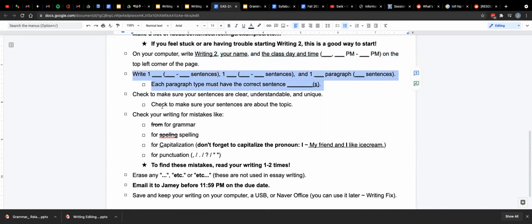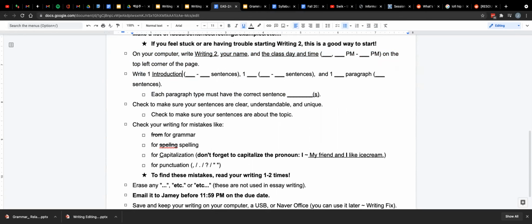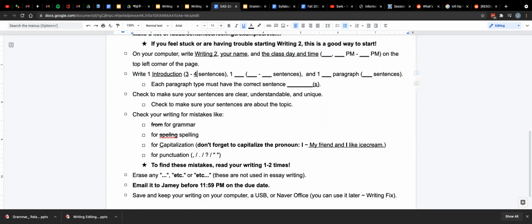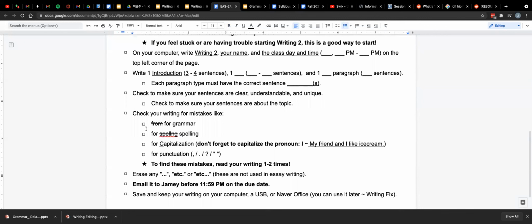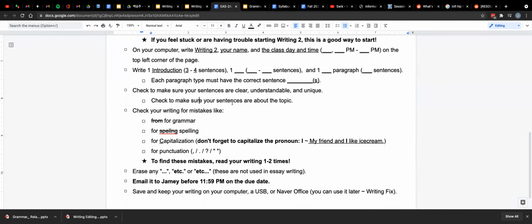Also, this is all the things you need to write, right? The introduction, 3 to 4 sentences. I'll let you guys fill in the rest. And just remember, each paragraph type must have the correct sentence. Check to make sure everything's clear and understandable, and on the topic, also unique, right? And then check for your writing, spelling, and grammar mistakes.